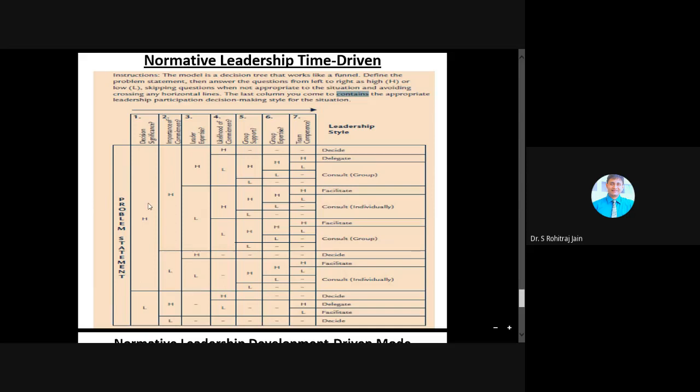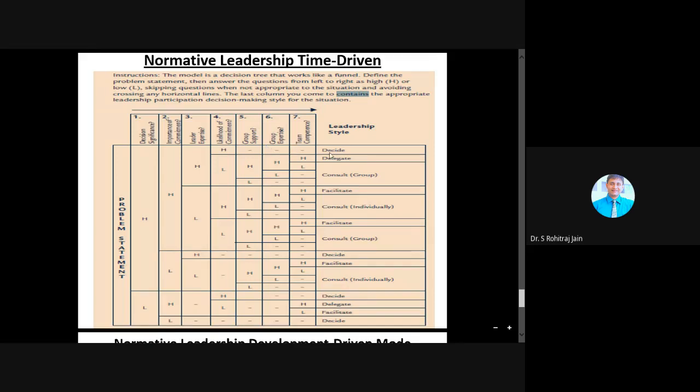So now, problem statement. If decision significance is H, I place here. If it is L, I place here. Then importance of commitment. If it is there, H and L. Similarly, leader expertise. The leader has expertise in taking the decision, high. Then likelihood of commitment by all the followers, high. Then is group support there? No, it is not there. Just an example, okay? And then you can see here, group support and group expertise are not there, and team competence is not there.